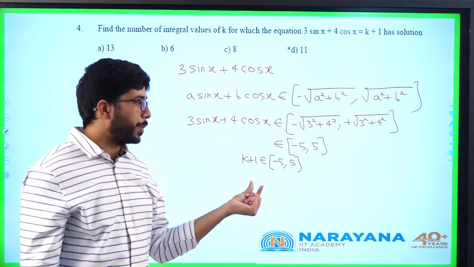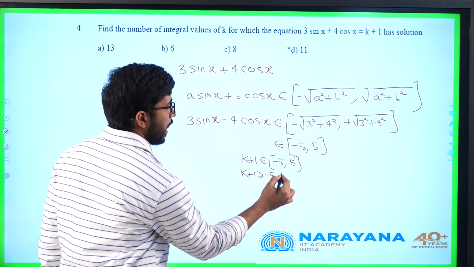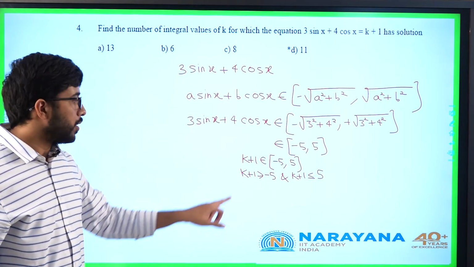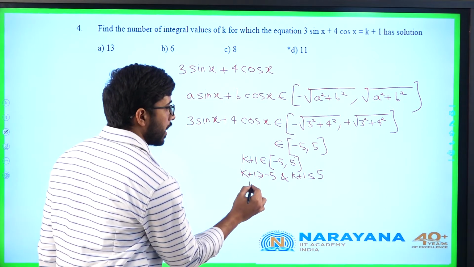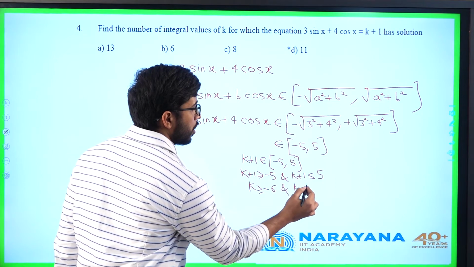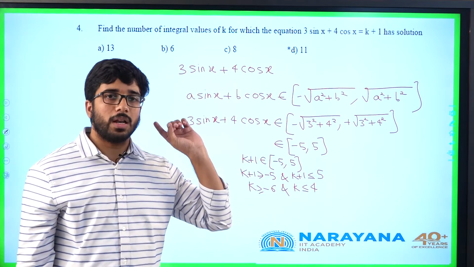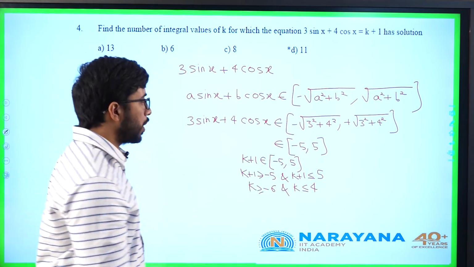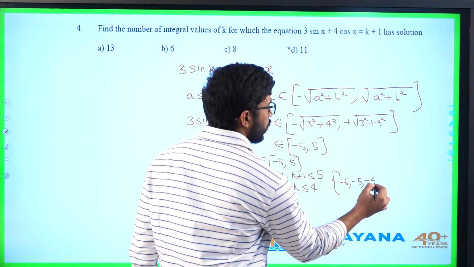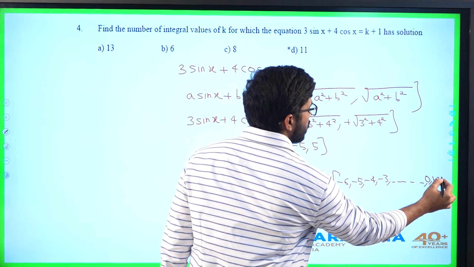So I have to solve the two extremities. k plus 1 is greater than or equal to minus 5 and k plus 1 is less than or equal to 5. So from this, what is the condition I will get? k is greater than or equal to minus 5 minus 1, that is minus 6, and k is less than or equal to 5 minus 1, that is 4. For the number of integral values, k can attain negative values, positive values as well as 0. What are the set of values here? Minus 6, minus 5, minus 4, minus 3 and so on up to 0, 1, 2, 3, 4.